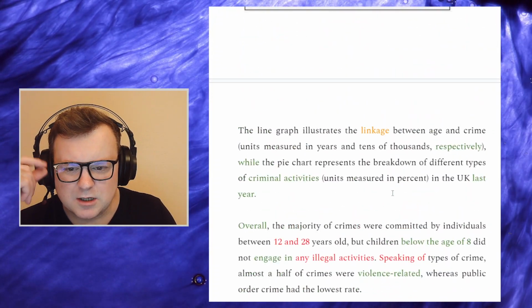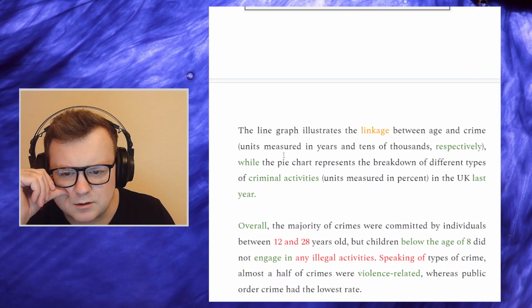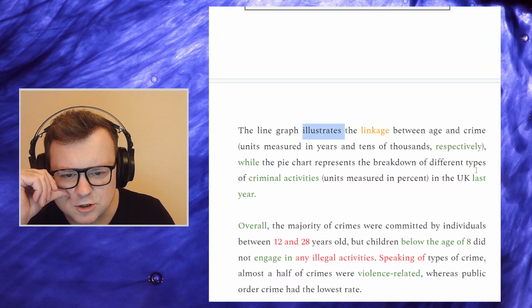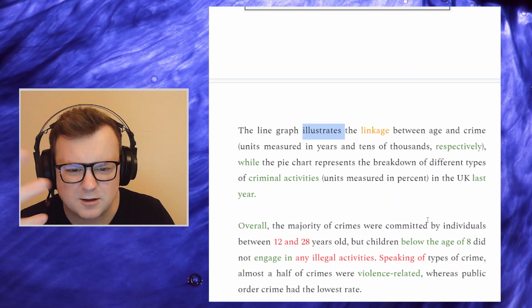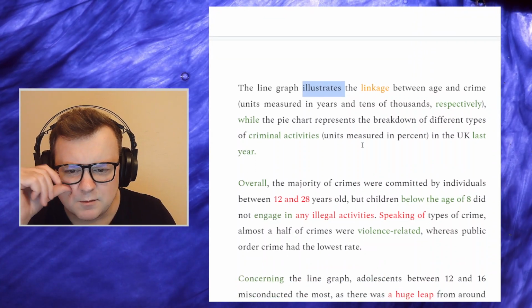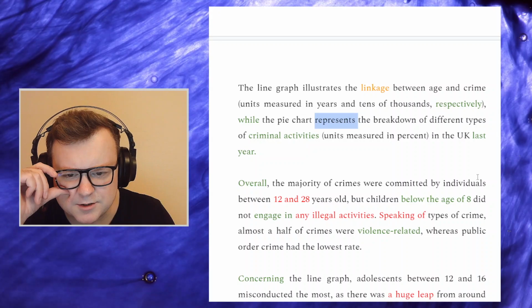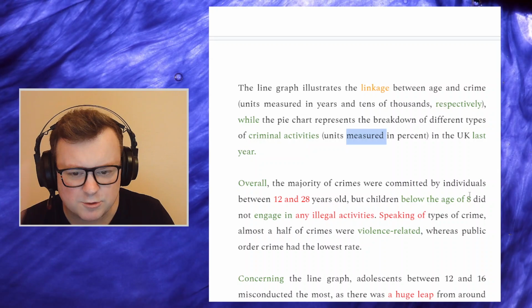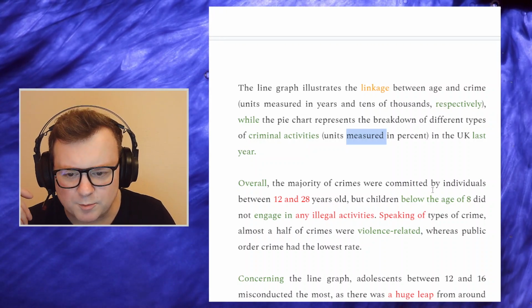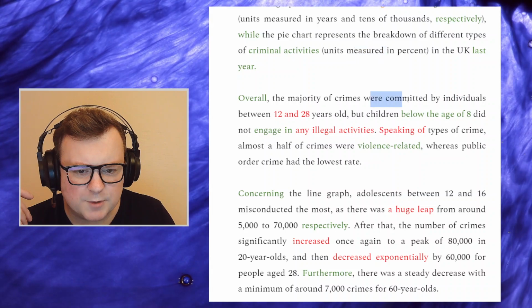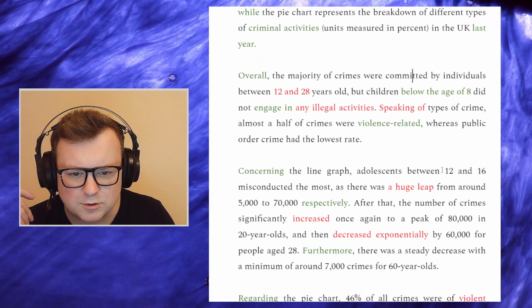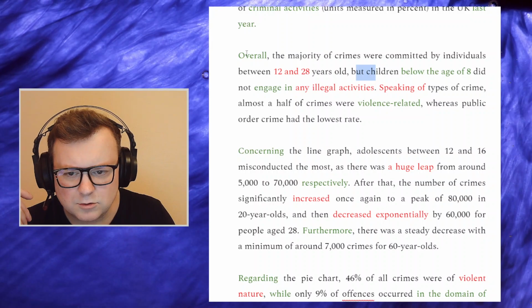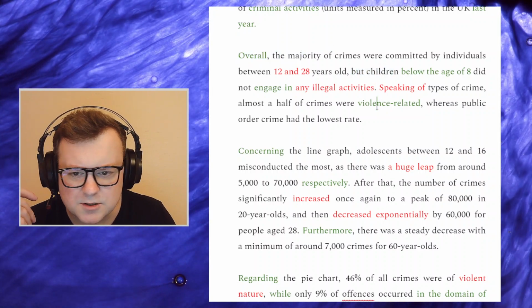In terms of grammar, then, okay, illustrates present simple. We expect a lot of present simple. We could see some maybe passive voice here, represents. Units measured, cool. This is a reduced relative clause: units which are measured. This is good complex grammar. We're committed, past simple passive, cool. We get a complex sentence.